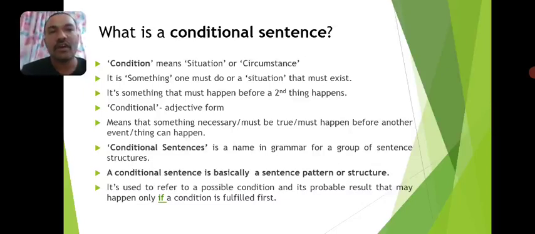Here we are talking about two different events or actions. One result is dependent on the satisfaction of the other event. Only if one condition is fulfilled, then based on that condition the result will happen.